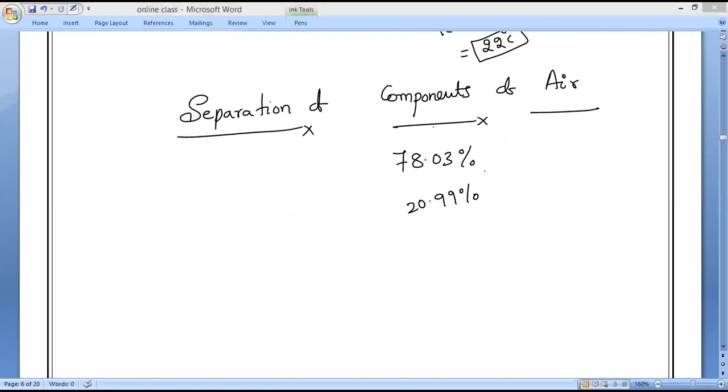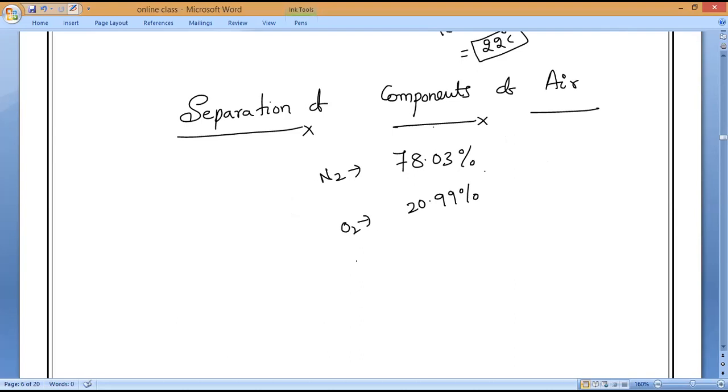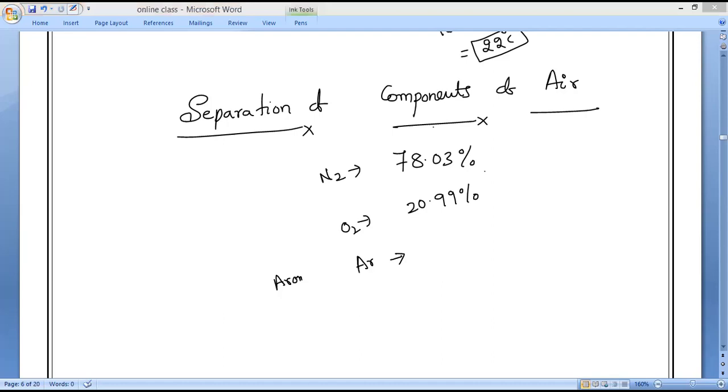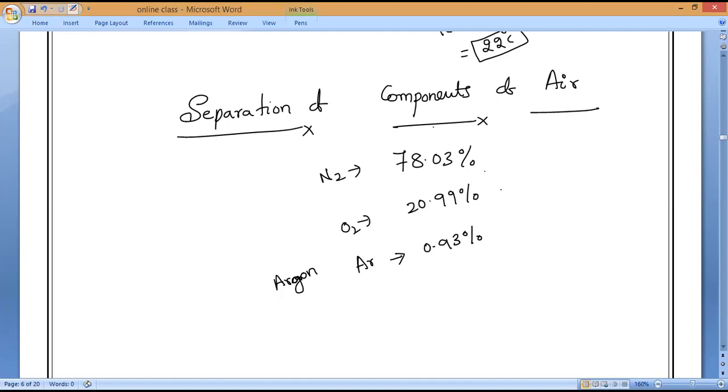The third major component of air is argon. What is the first one? Nitrogen. The second one is oxygen. And the third major component is argon. Understand everybody? Argon is present at 0.93%.